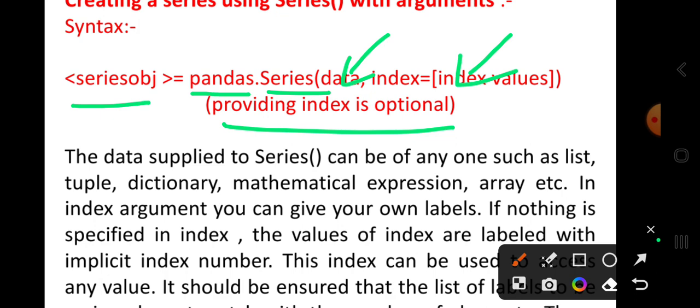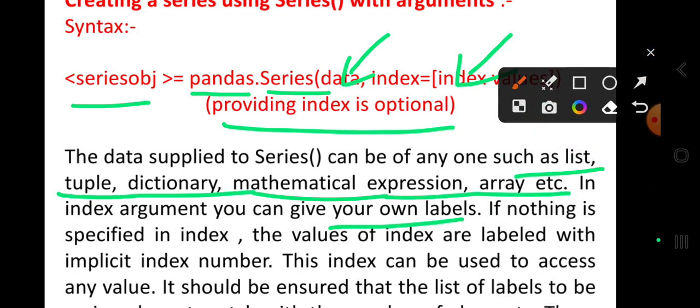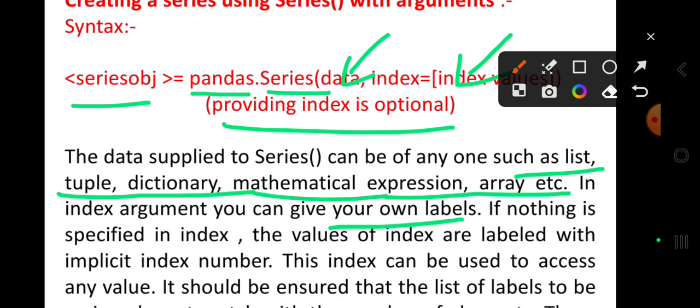Data supplied to a series can be of any type such as list, tuple, dictionary, mathematical expression, array, etc. In the index argument you can give your own labels if you want. If you do not provide an index, it will take the implicit default indexing. If nothing is specified in index, then the values of index are labeled with implicit index numbers.